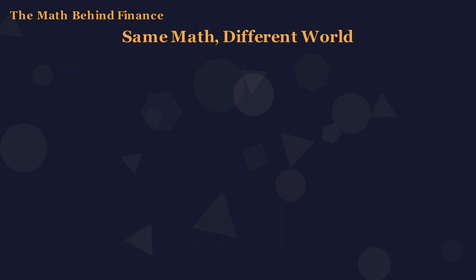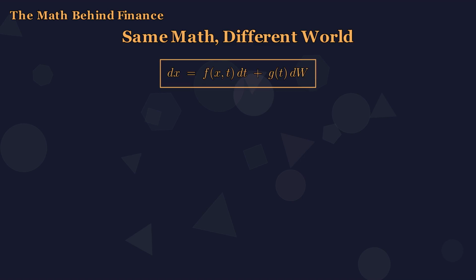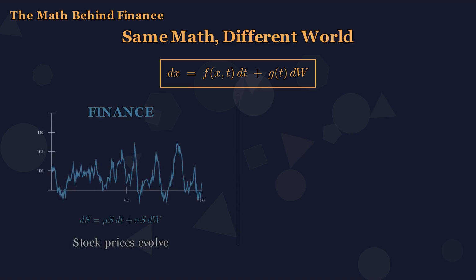And now for something extraordinary. Consider this single equation, dX equals f dt plus g dW, the universal Ito SDE. On the left, finance. A stock price follows dS equals mu S dt plus sigma S dW, geometric Brownian motion, driven by exactly the W we just characterized.